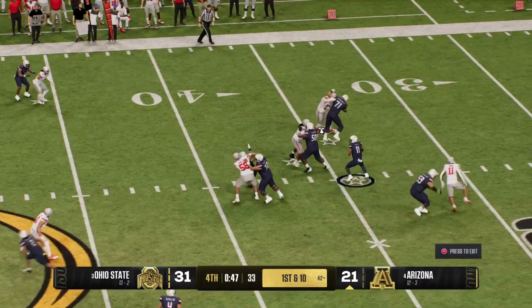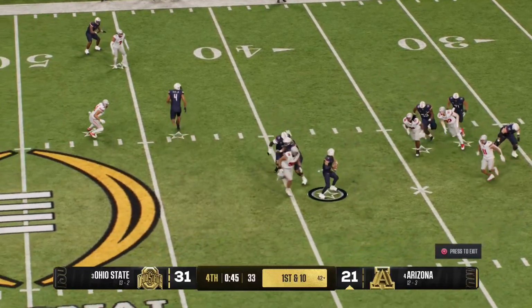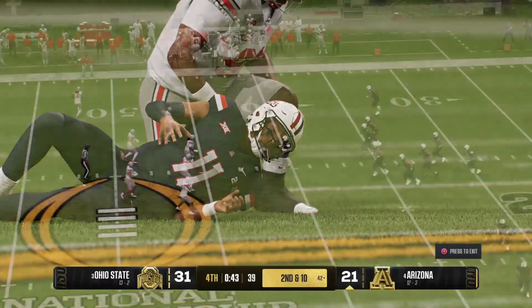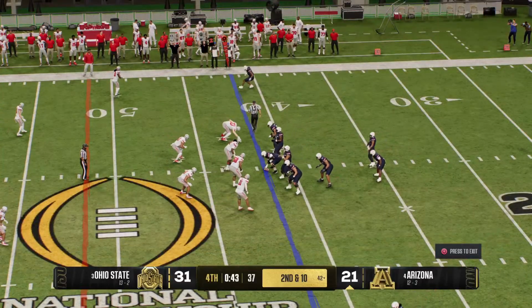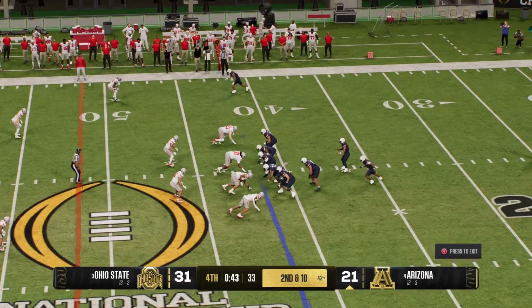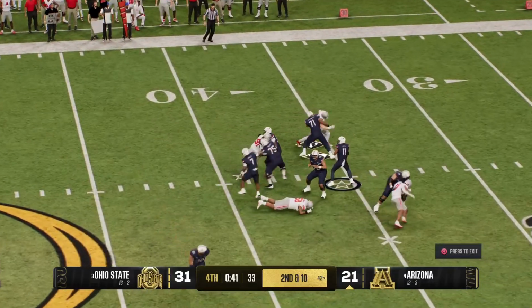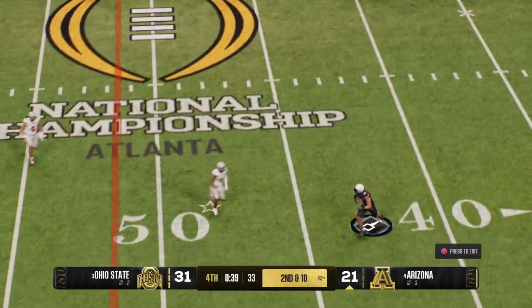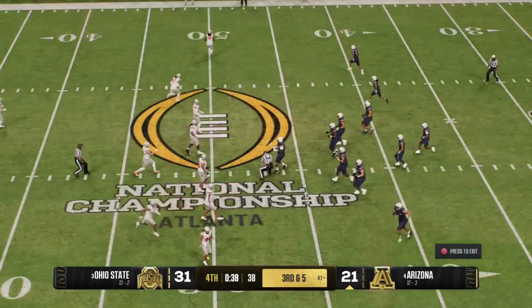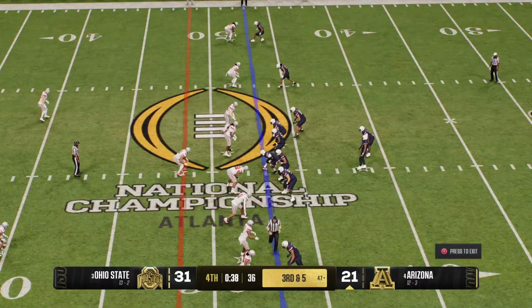Scanning the field. It's Fafita. Under pressure, just lets it go. Able to throw it away. He felt the heavy pressure, took a hit, but got rid of the football. 2nd down play coming up for this offense. After the incompletion on 1st down, looking to throw it again. Short connection to the tight end here. Defense shoves him out of bounds. Not much of a gain there.